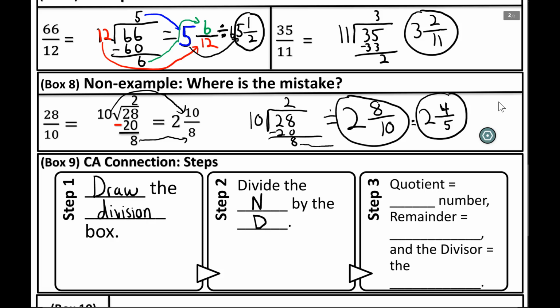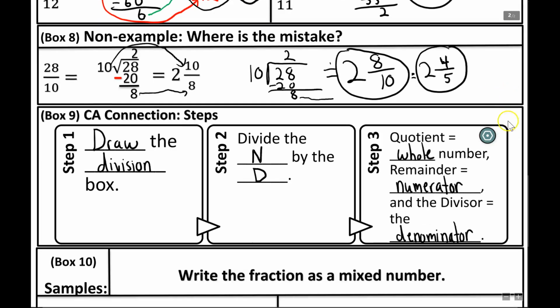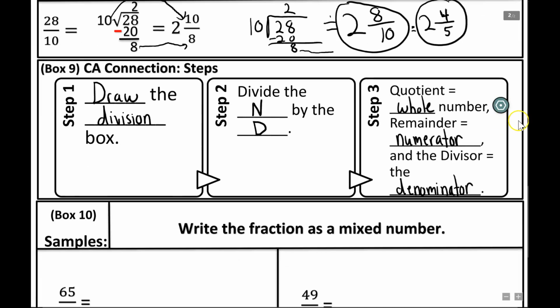Our quotient equals the whole number. The remainder equals our numerator. Write it out here. Don't get lazy on this part. I gave you enough space. And the divisor equals the denominator. Denominator. So step 3 is our most important step for today's lesson.